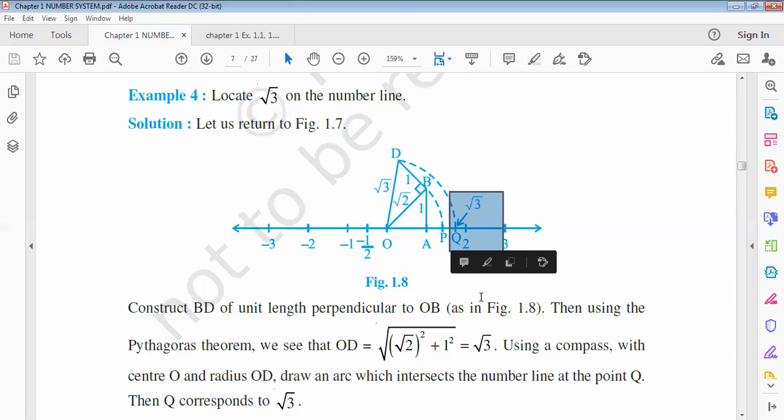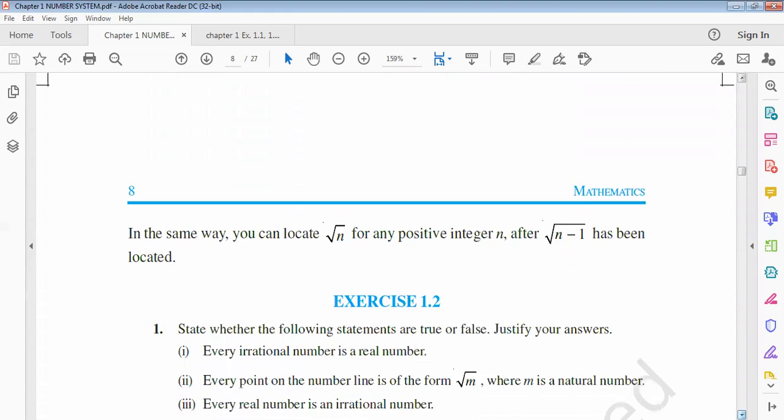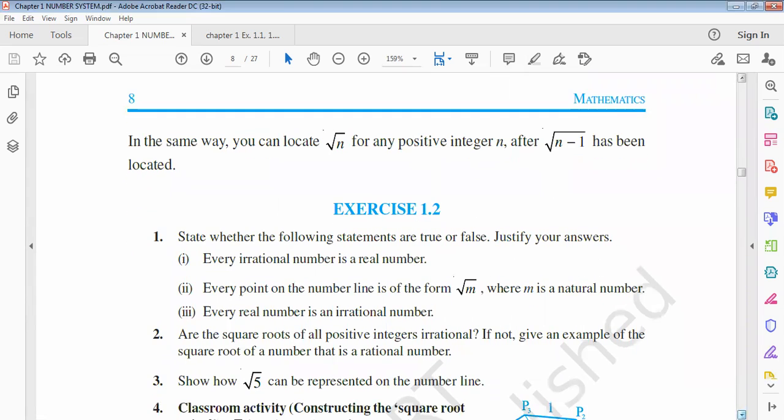In a similar way, we can easily draw the square roots of more numbers on the number line. The final conclusion is, in the same way, you can locate root n for any positive integer n, after root of n minus 1 has been located.